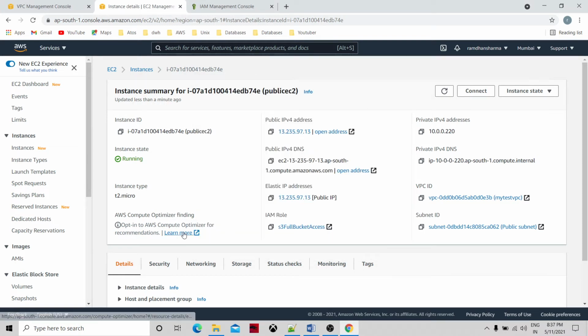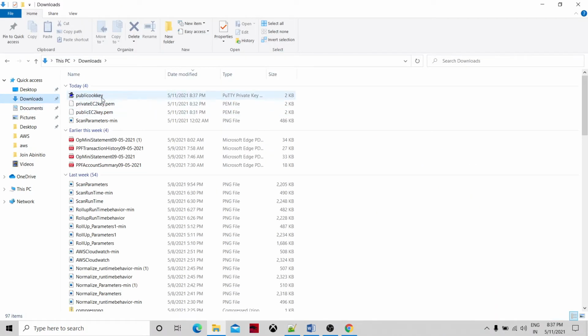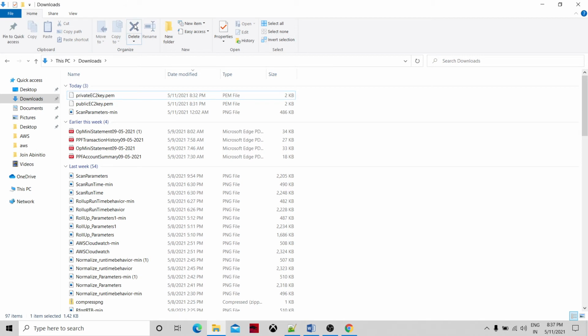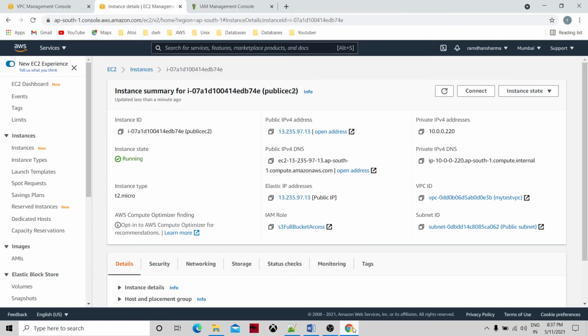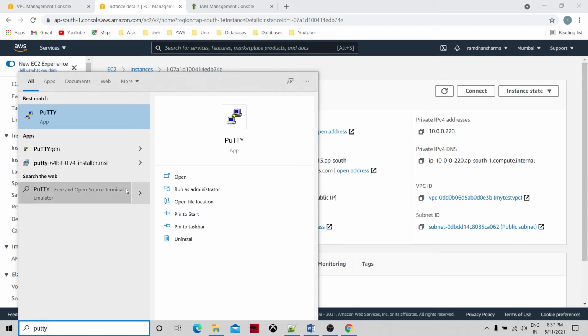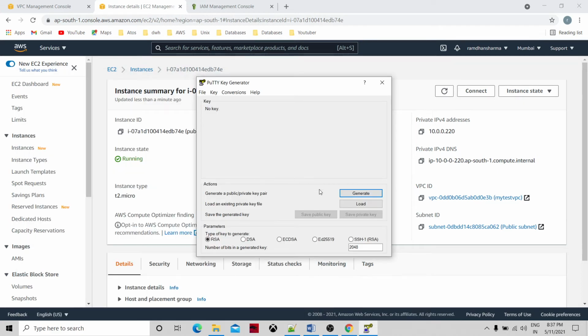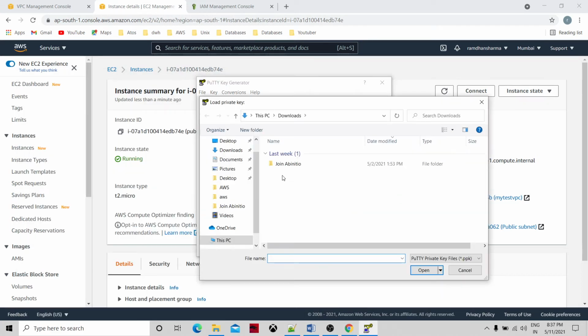Sorry, I have to do one more thing. I'll go to the downloads and remove this. I forgot to do one thing. Let me go to PuTTYgen again, open it, and load the public key.